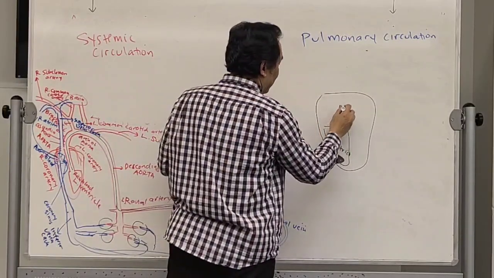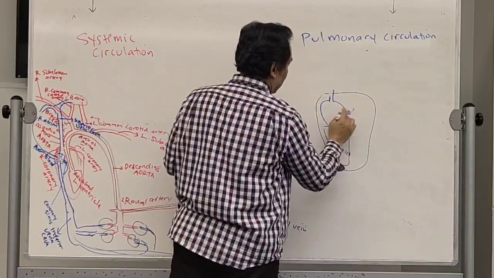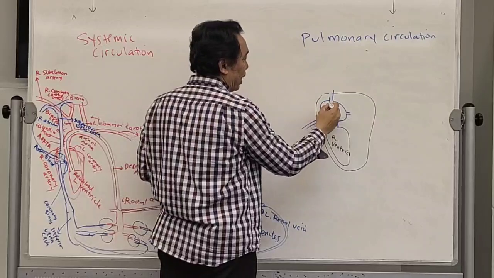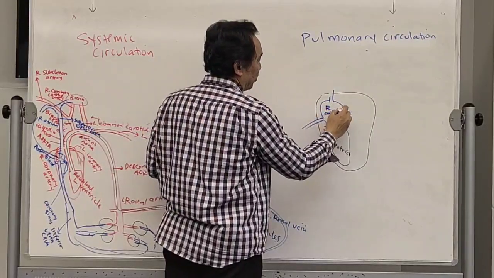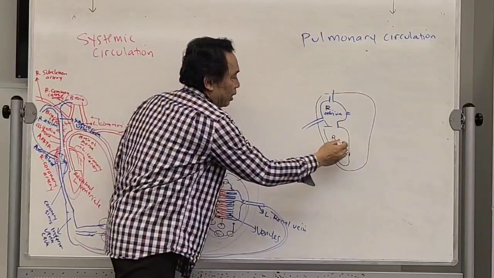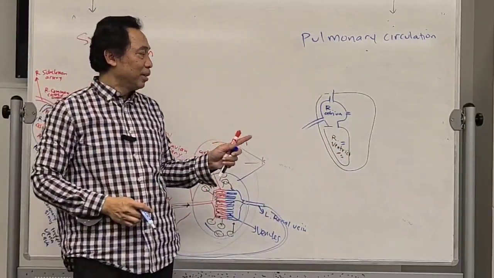Just remember the right ventricle receives the blood from the right atrium. So the blood over here will be rich or poor?